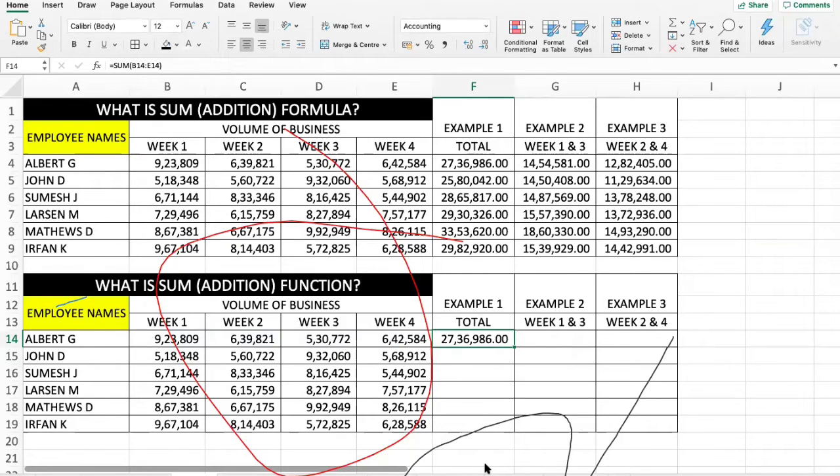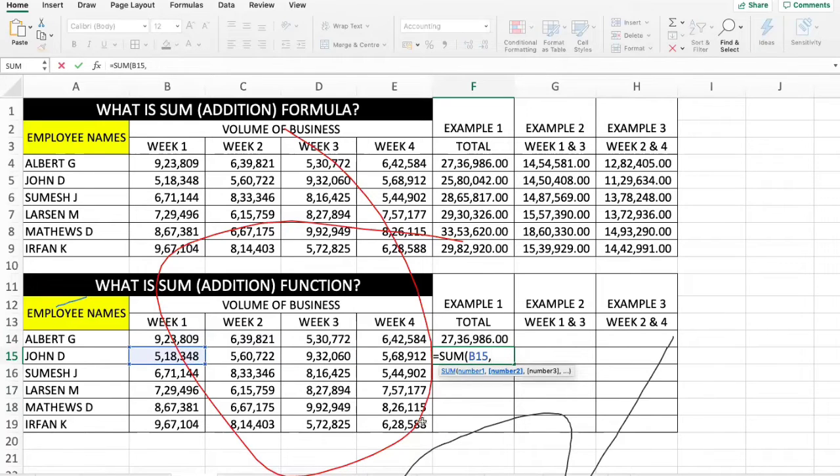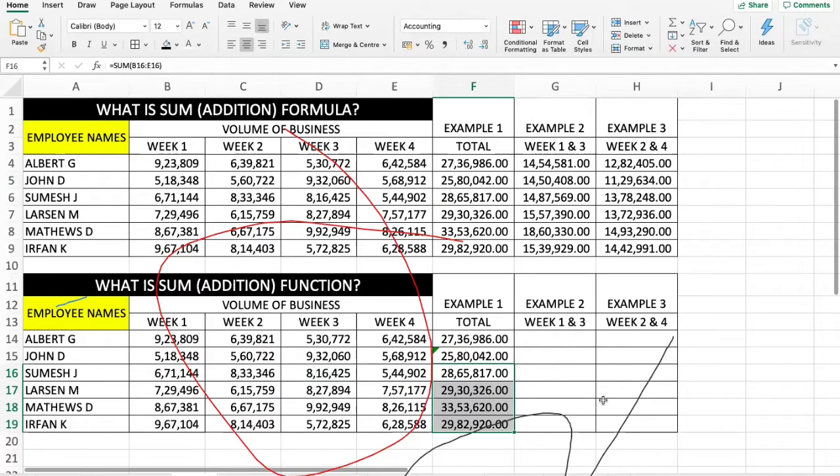But if you have multiple cells to be calculated, using a formula won't work because you have to do it manually. You have to select a cell one by one. In that case, you have to use functions. So I just copy these functions. You can also use functions this way. Here I have selected the entire cell range. You can also use SUM, first cell, comma, second cell, comma, third cell, comma, fourth cell. Press enter. This will also give you the same result, but functions are always used with a cell range. I'll just copy this and paste it in the below cells as well.